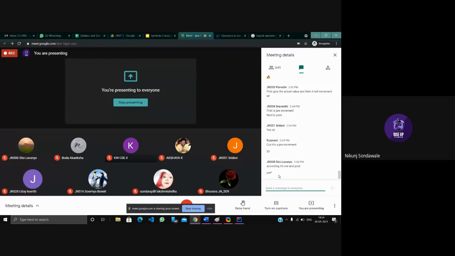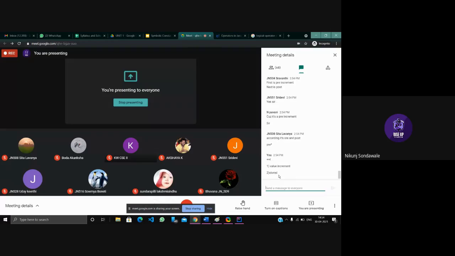So what is happening here is, if I use ++i, then first the value gets incremented and then stored or displayed.